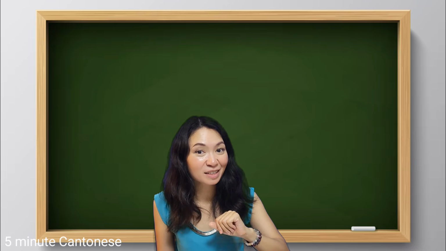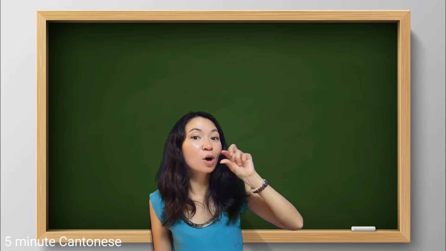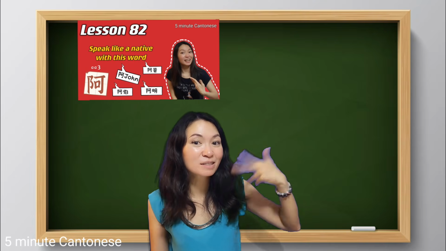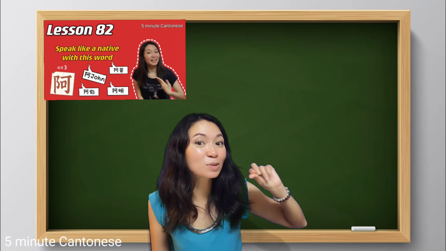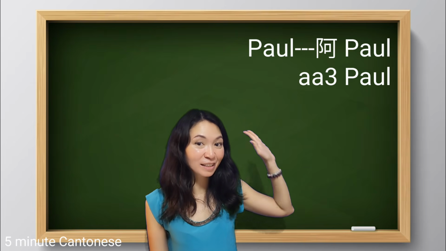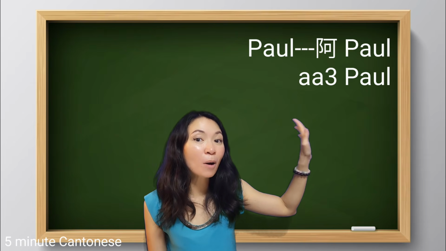Remember how to say this in Cantonese? Yes, first of all, Paul. Okay, remember, for the name, we only have one syllable, Paul. We tend to add the word 阿 in the front. So, 阿婆